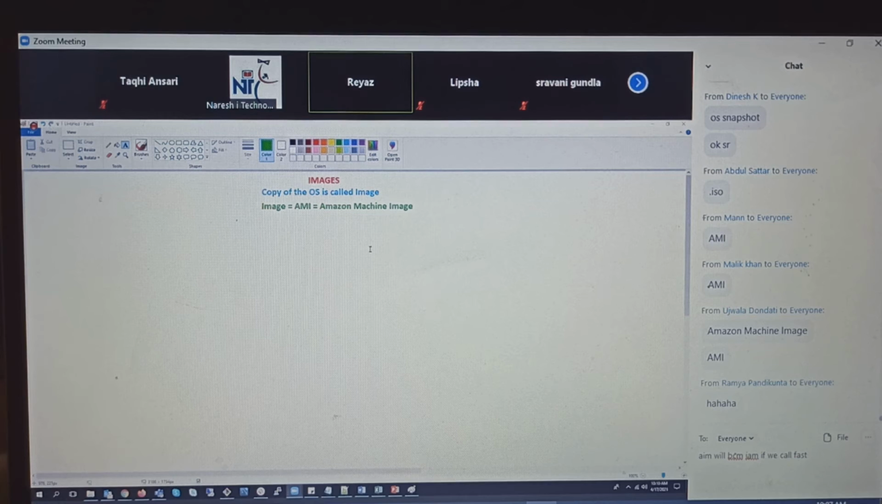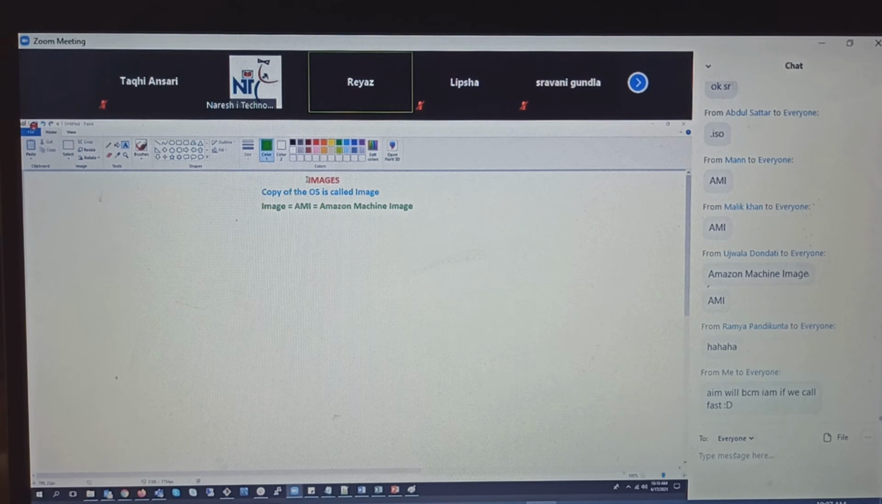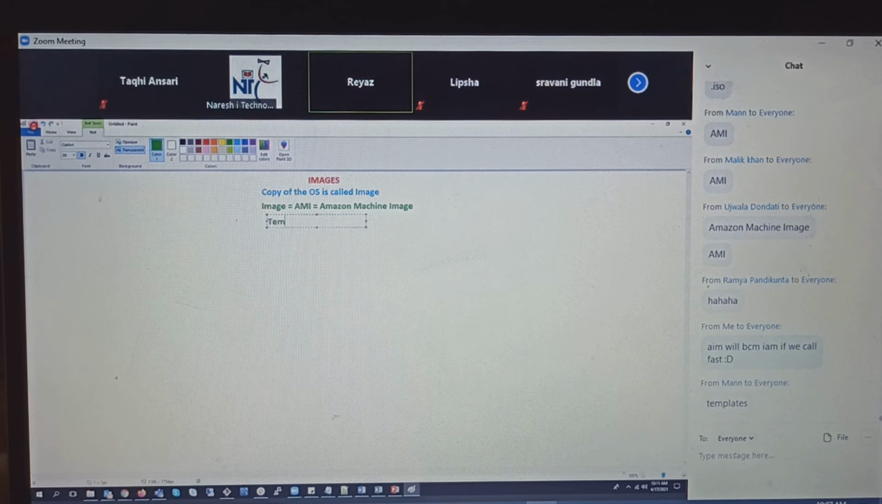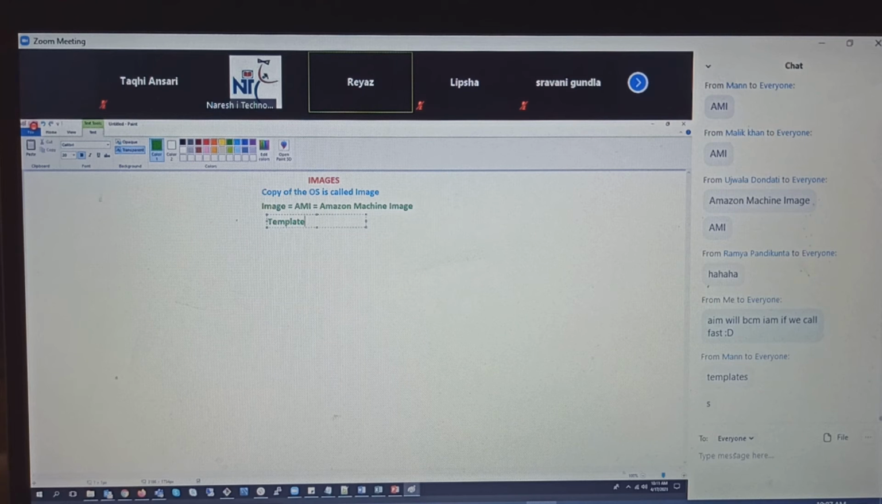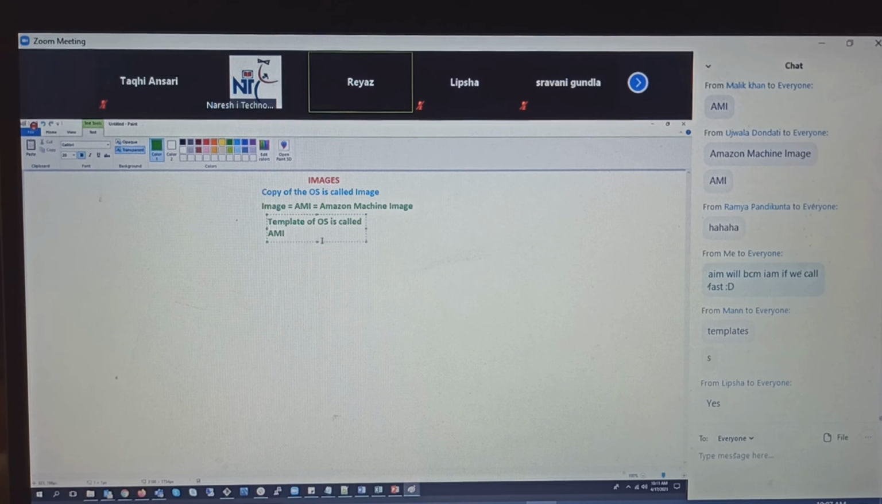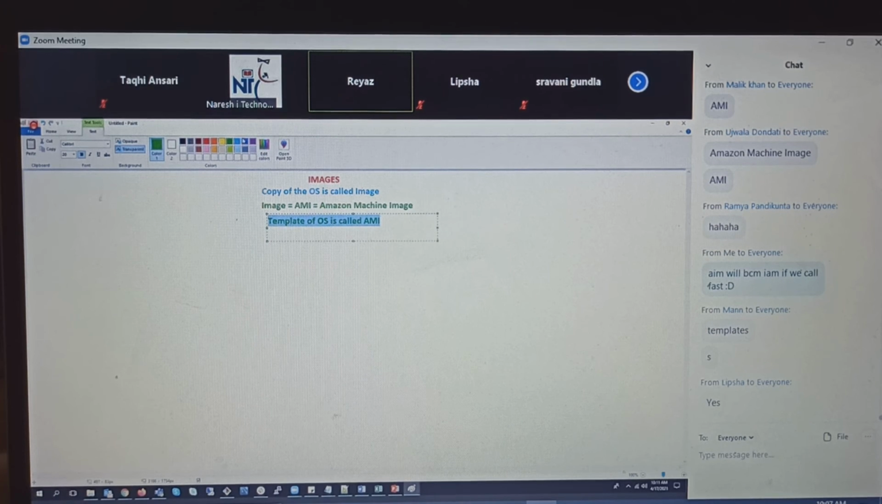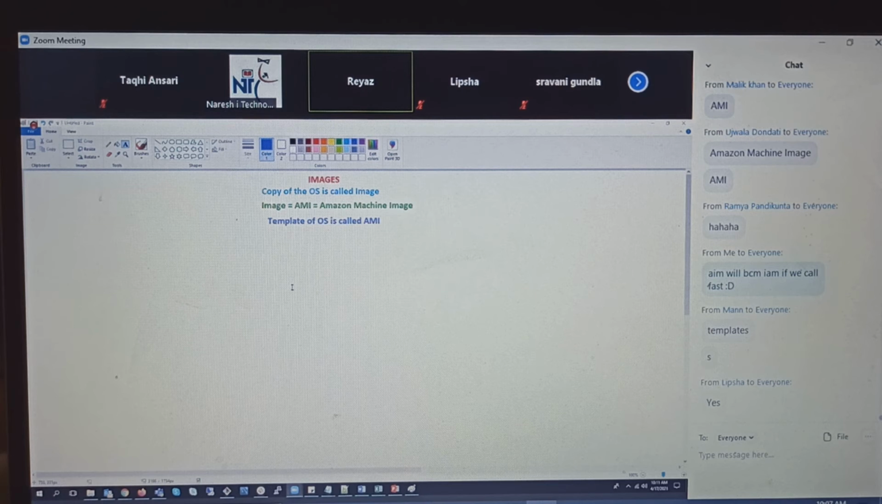So what is this AMI? AMI meaning here, guys, can we say this, the template of the OS is called AMI? Template, or template of operating system is called AMI. Yes. The template of the operating system is called an AMI. So keep this in mind.